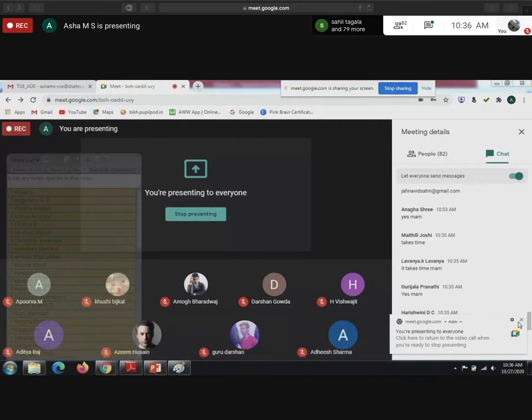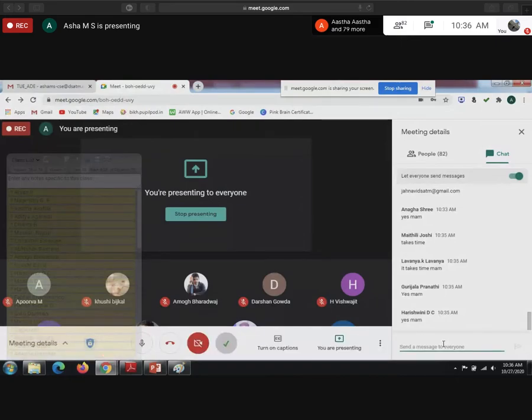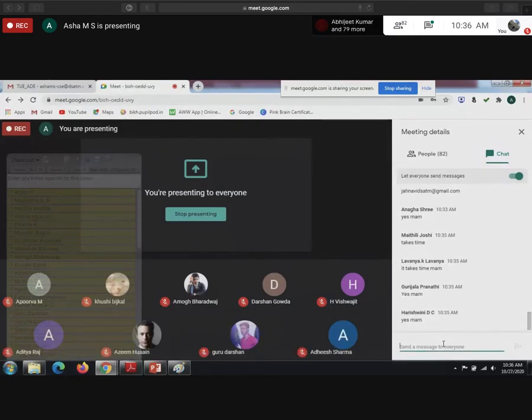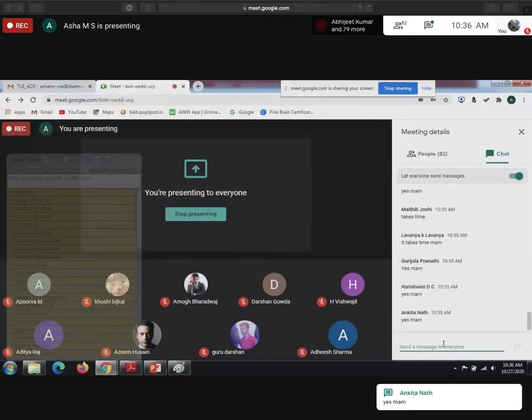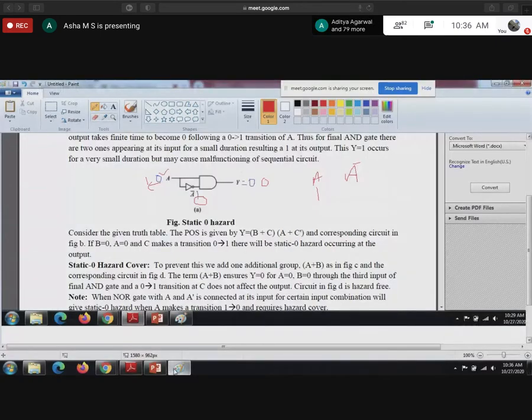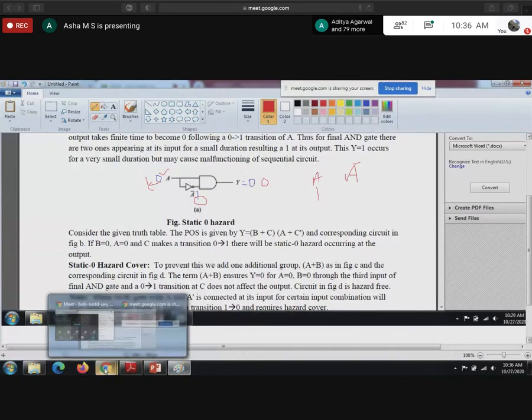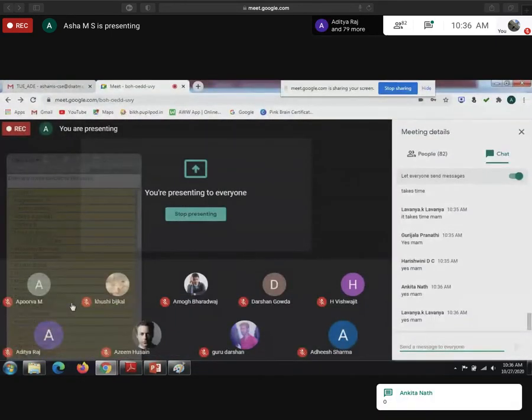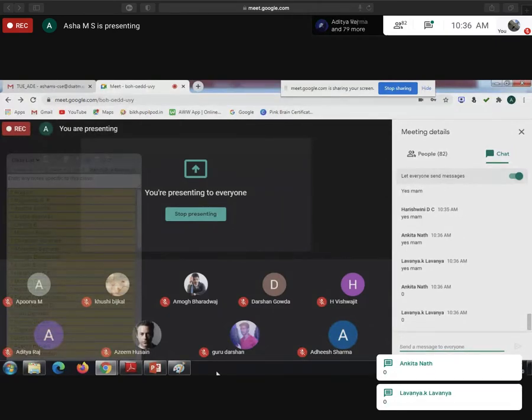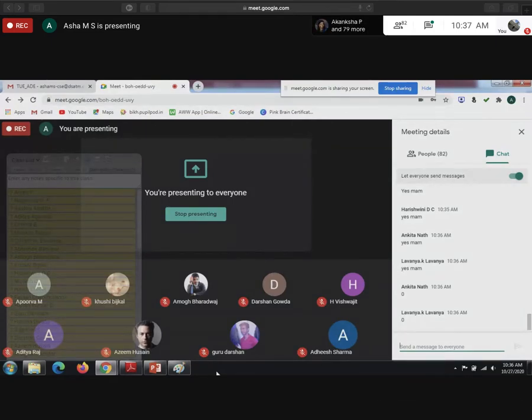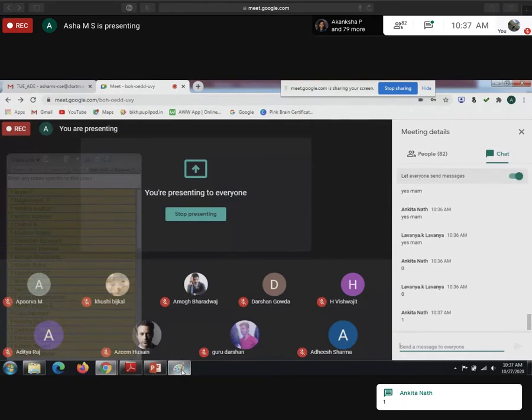Lavanya said it takes time. Yes. What about others? Will the inverter take time to change? So after that time it will change to which value? After the propagation delay it will change to what value? 0. Okay, during that delay, what will be the value of a bar? It will be 1.